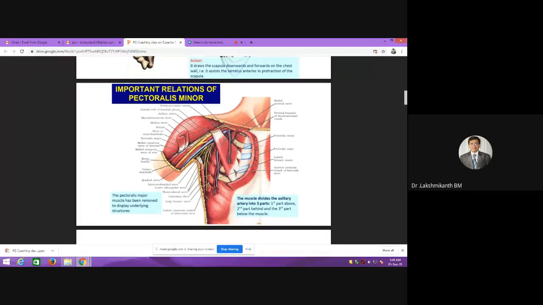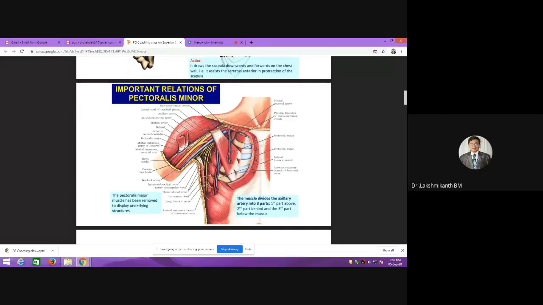Where the pectoralis minor is getting inserted, consider the axillary artery. What is the extent of the axillary artery? It is from the first rib to the teres major. That much is the extent of the axillary artery. This artery is divided into three parts by pectoralis minor. The first part is medial to pectoralis minor, the second part is behind pectoralis minor, and the third part is lateral to pectoralis minor. This pectoralis minor muscle is completely covered by pectoralis major. Until we cut pectoralis major, we will not be able to see pectoralis minor.